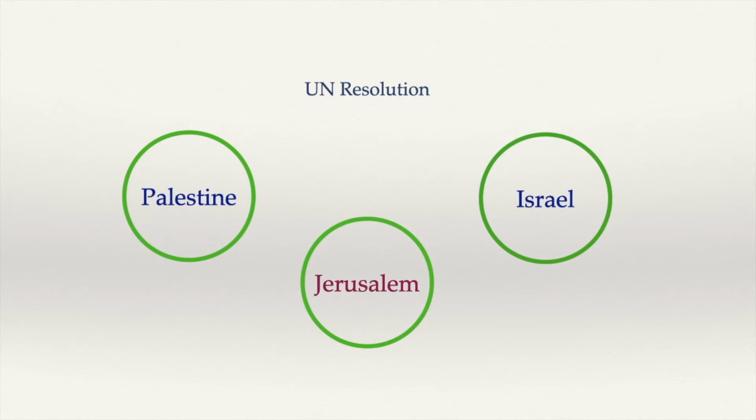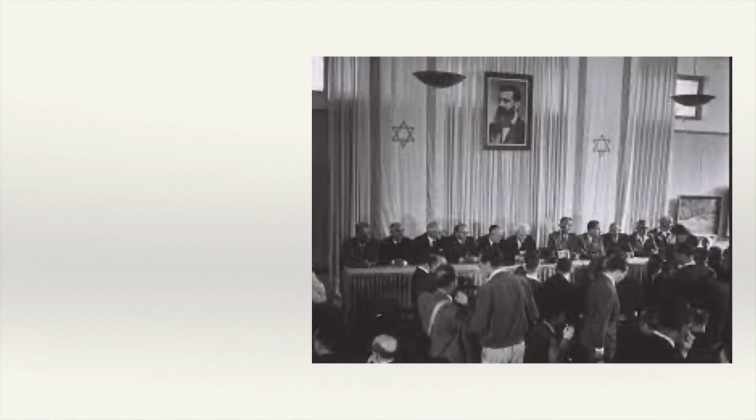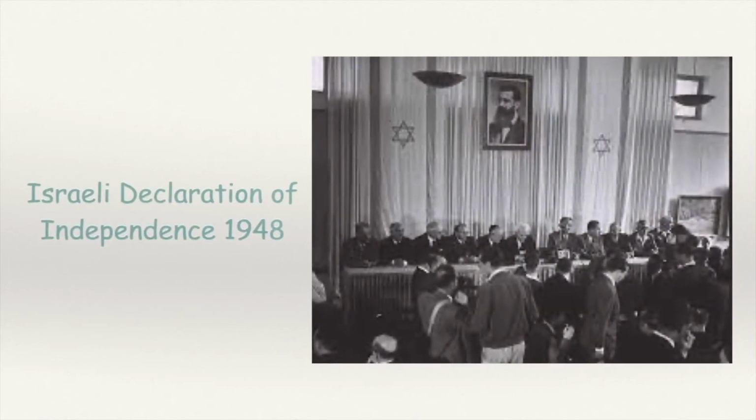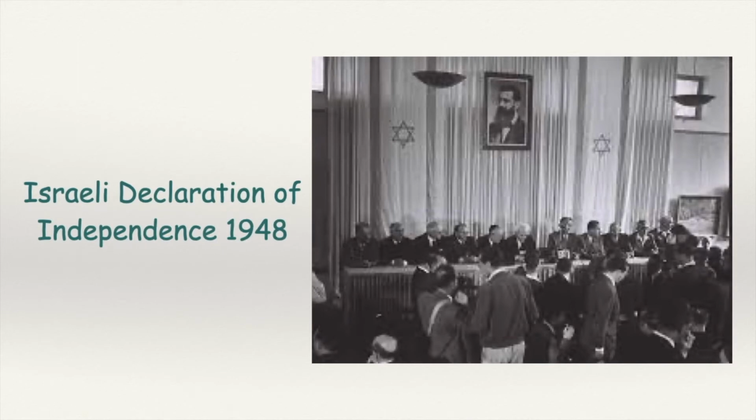The Muslims rejected the plan, but Jews accepted it. In 1948, the executive head of the World Zionist Organization, David Ben-Gurion, proclaimed the Israeli Declaration of Independence and established Israel as a nation. Enraged by this event, the Arab countries of Egypt, Jordan, Iraq, and Syria attacked the newly formed Israel, thereby starting the 1948 Arab-Israeli War.